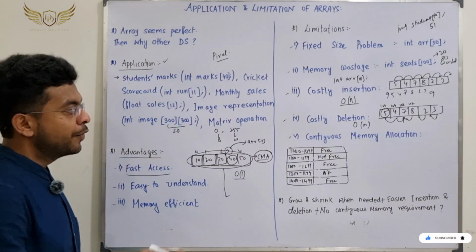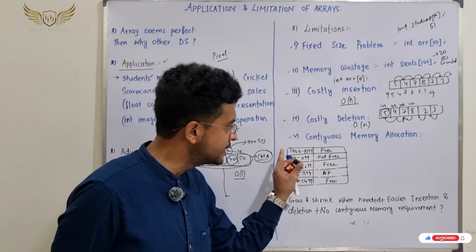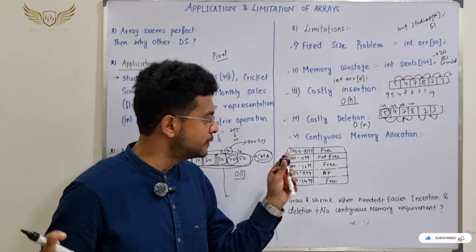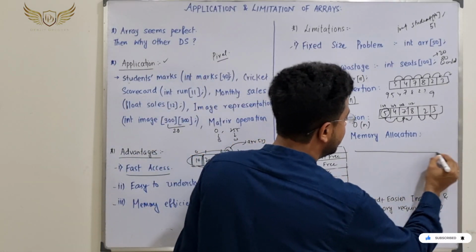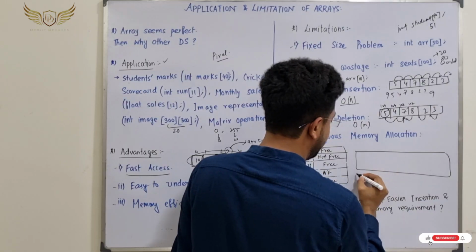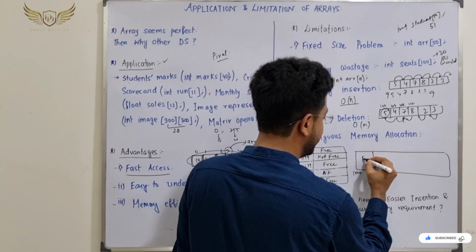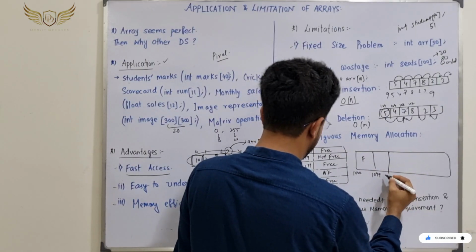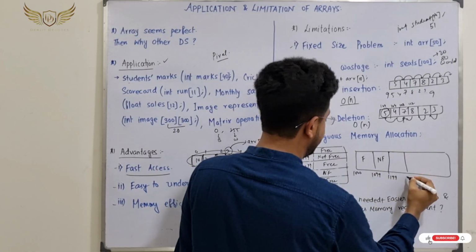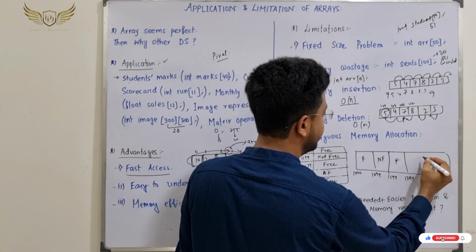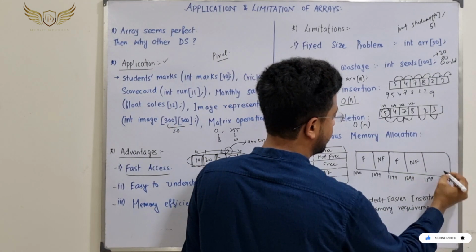So if you see, the location 1000 to 1099 is free, that is, this particular 100 units of memory is free, but then the next one is not free, then the next one is free, not free, free. So how is it looking? It is looking something like this. Say it is 1000 and it is 1099. This particular part is free, that is empty. Then up to 1199, this is not free. Then this is 1299, this is free. Then 1399, this is not free. Then 1499, suppose this is free.